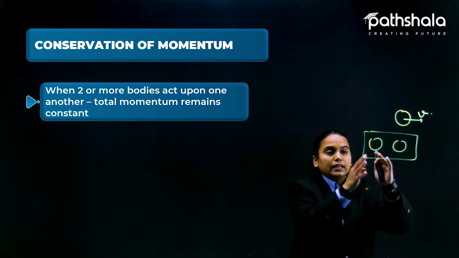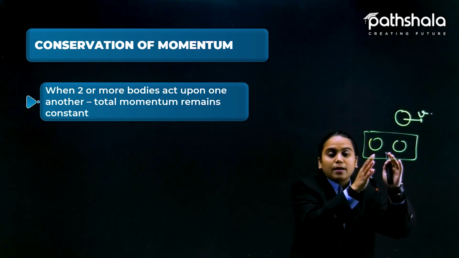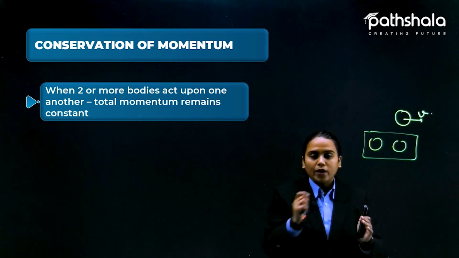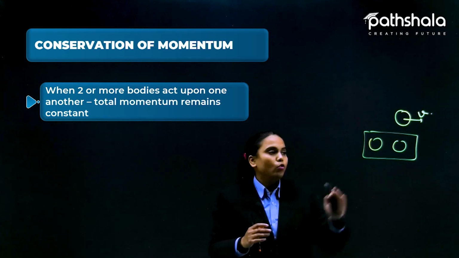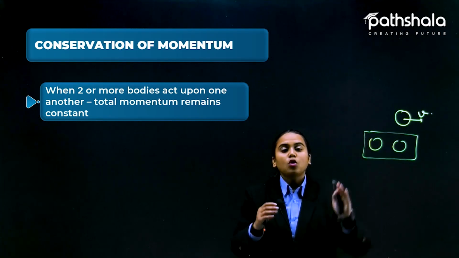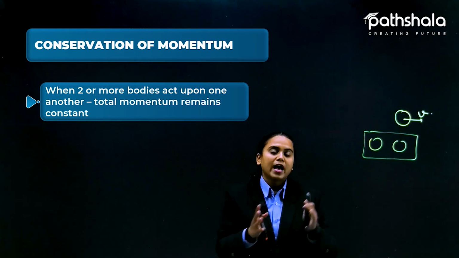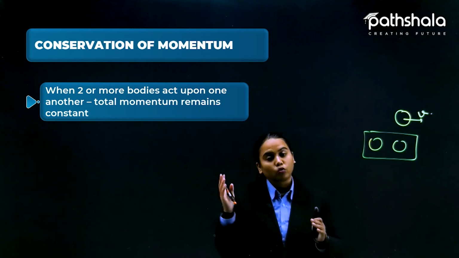All of these things included in the system are considered as a particular momentum value. Like if I am talking about only one ball, how can we judge the momentum of a single ball if we do not have a different object on which we are throwing it?